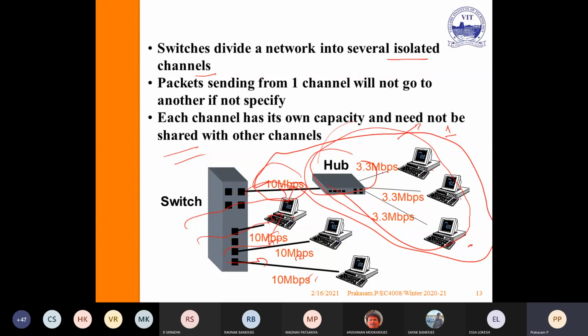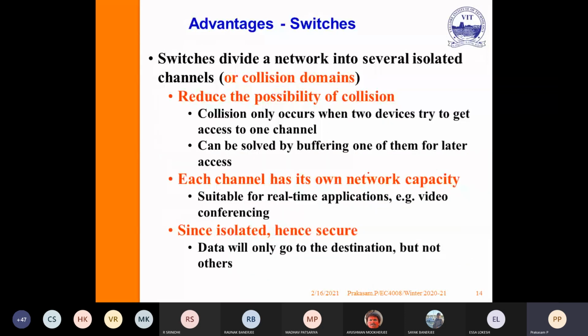You can even create a sub network within one single network using the switch. Advantage: switches divide the network into several isolated channels, which form collision domains. Because if you divide into several isolated channels, the traffic is restricted only to the particular channel. It won't affect another channel. That is the reason it reduces the possibility of collision.